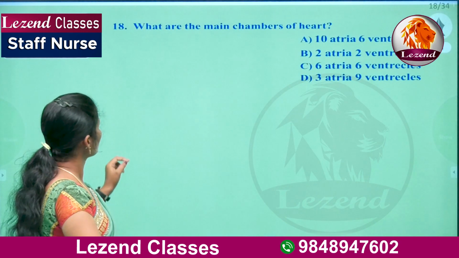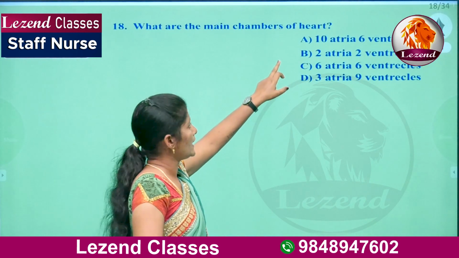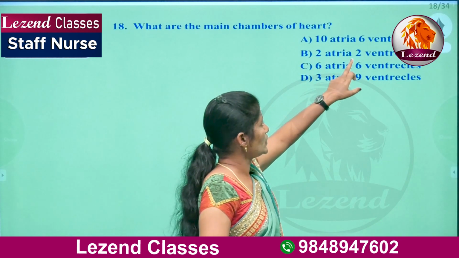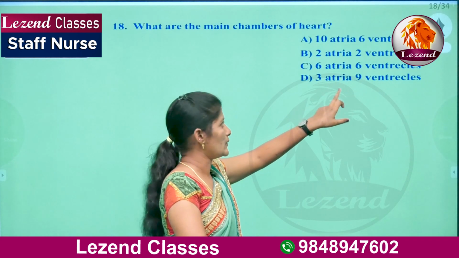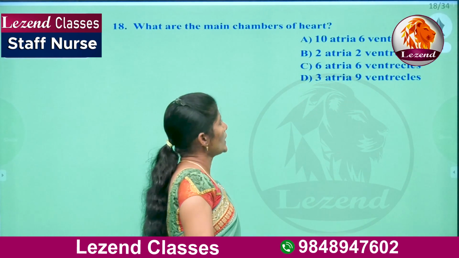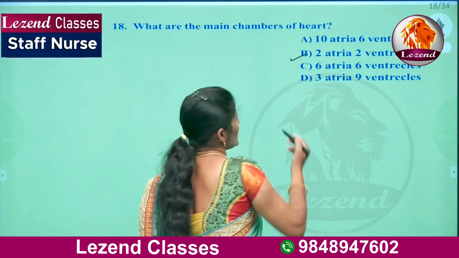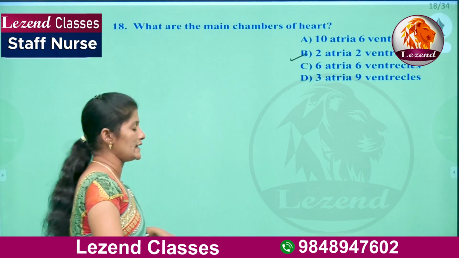Next question. What are the main chambers of the heart? A, 10 atria, 6 ventricles. B, 2 atria, 2 ventricles. C, 6 atria, 6 ventricles. D, 3 atria, 9 ventricles. So here the heart has only 4 chambers, that is 2 atria and 2 ventricles. So here B is the right answer.